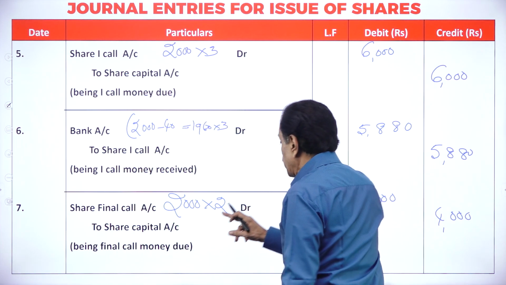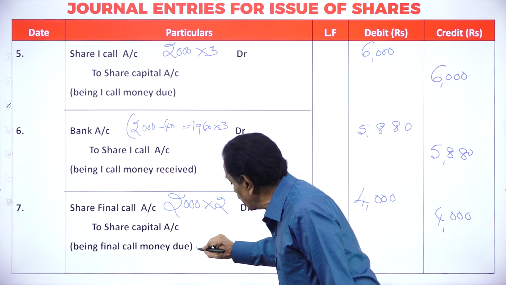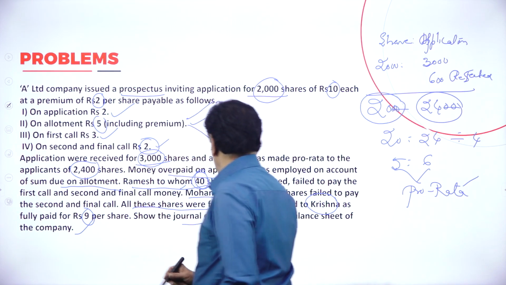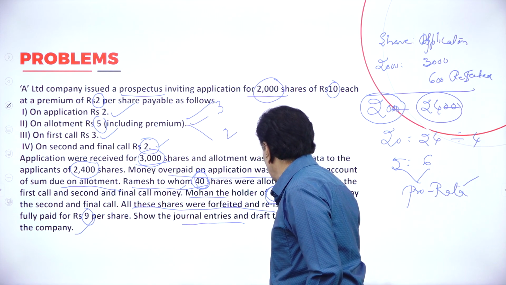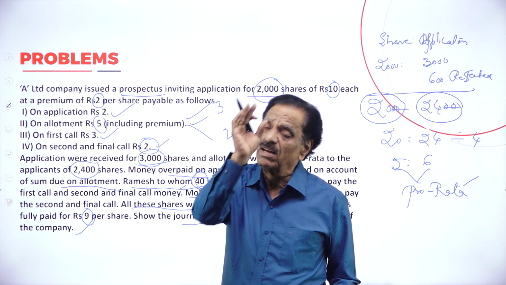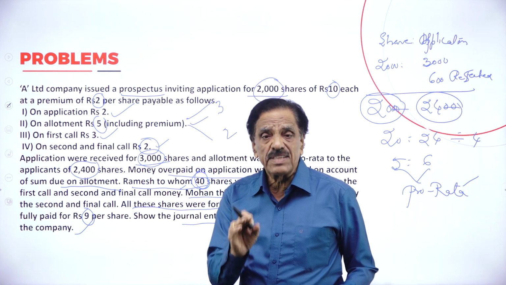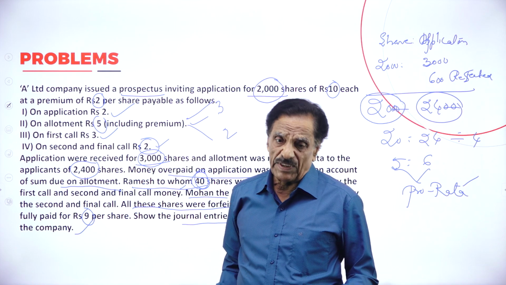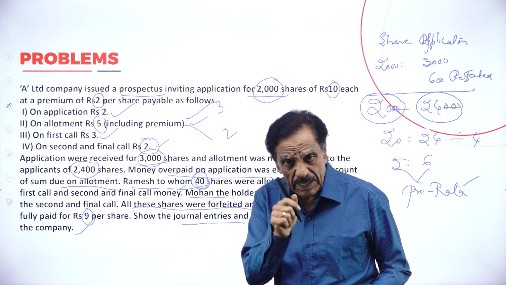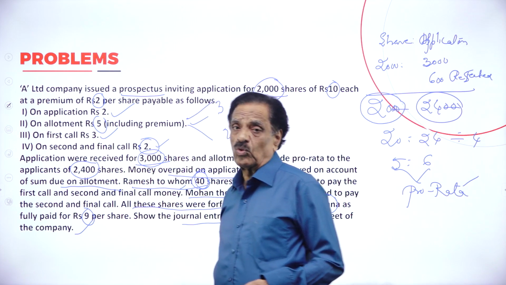How much money is to be received? 4,000, the final call money due. On how many shares? 2,000. Ramesh holds how many shares? 40 shares. Mohan holds how many shares? 60 shares. Both have failed to pay the final call. That means 100 shares' money you could not receive in the final call. So you are going to receive only 1,900 shares at the rate of rupees 2.